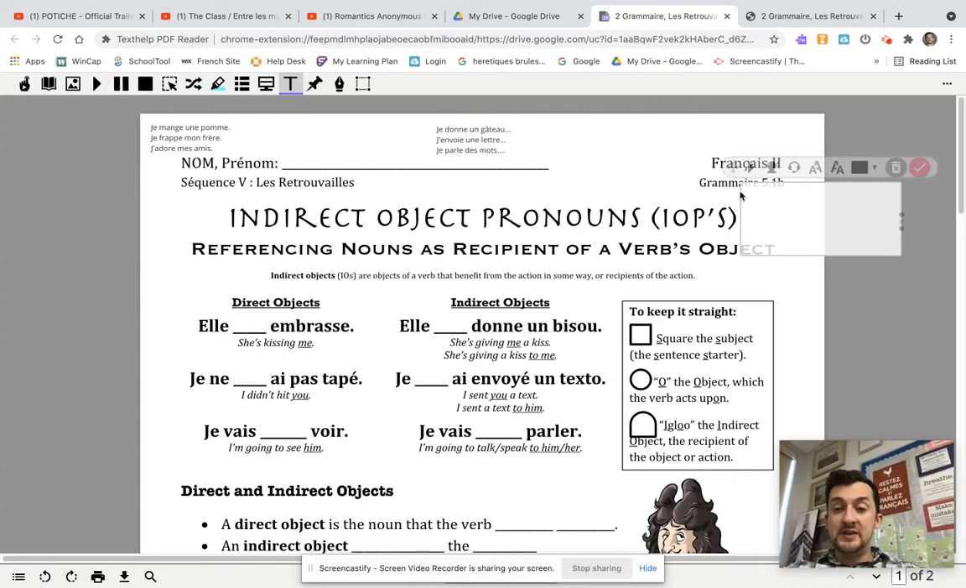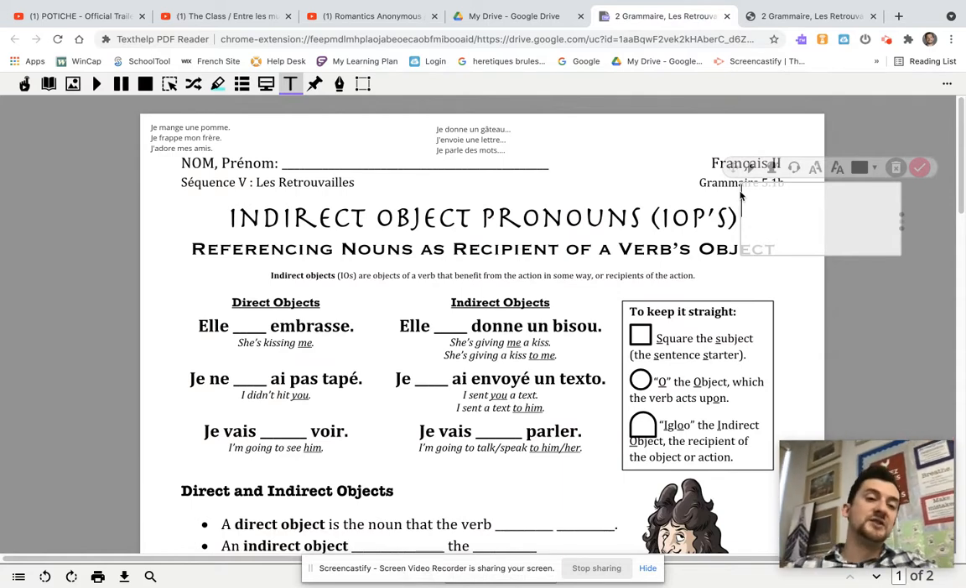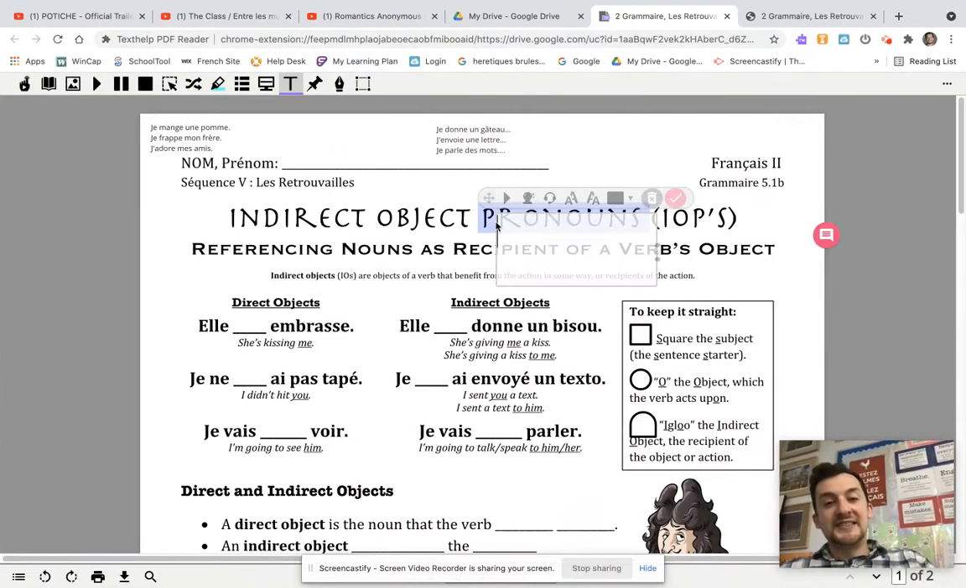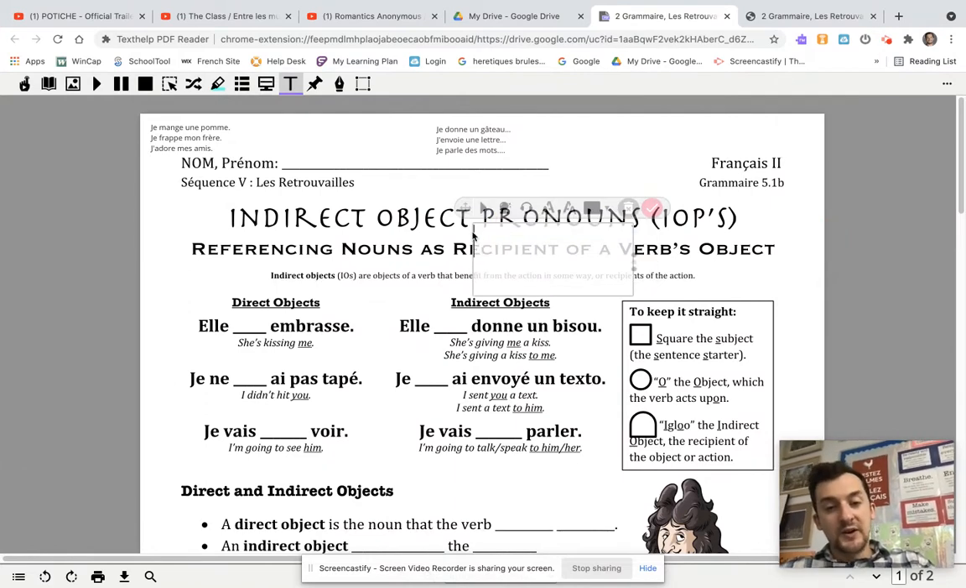And you learned y, which means there or to that place. You know, it can have infinite meanings in terms of what place it refers to. That's what I mean. Any pronoun, I guess, has infinite meanings because it can refer to anything. But in any case, this is the last type of pronoun that you're going to learn. It's called an indirect object pronoun.